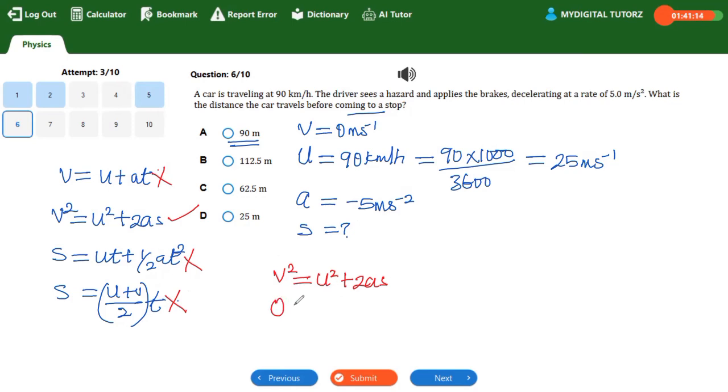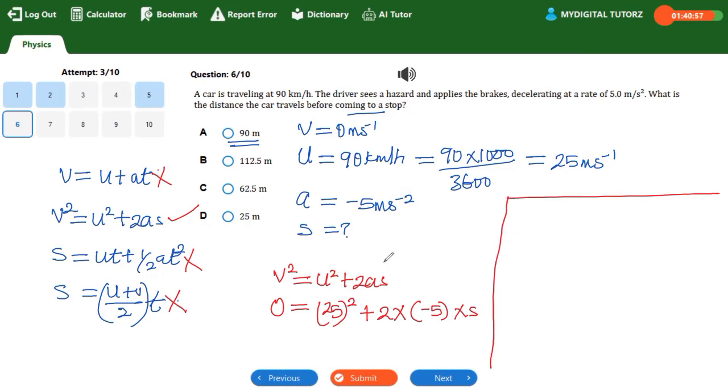So v equal to 0, and u is 25. You square it, right? Plus 2 multiplied by a, which is negative because it is deceleration, multiplied by s. So quickly, this implies 0 equal to 25 squared, that will give us 625, minus 10 multiplied by s. I hope we are together.